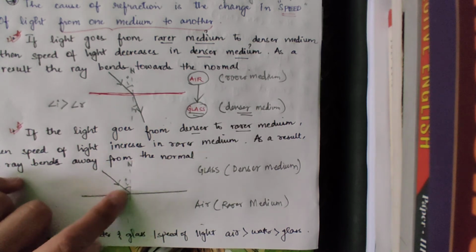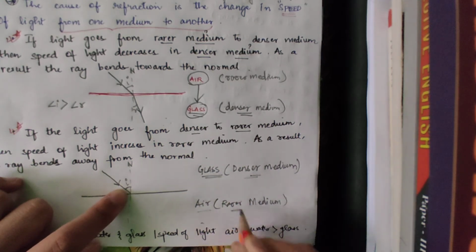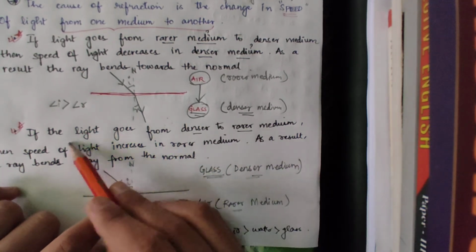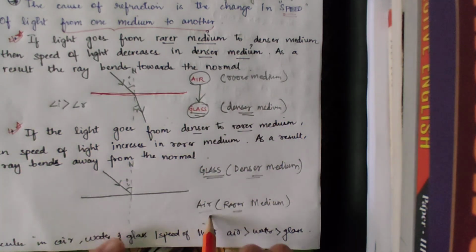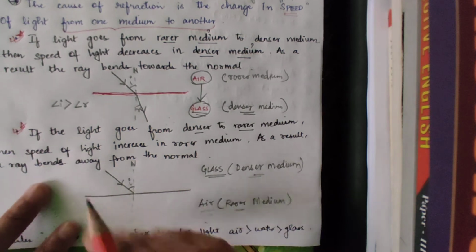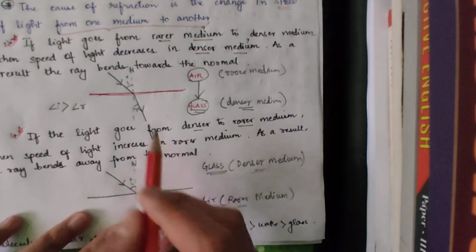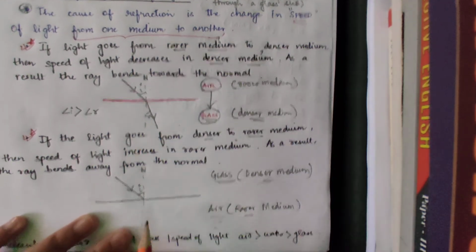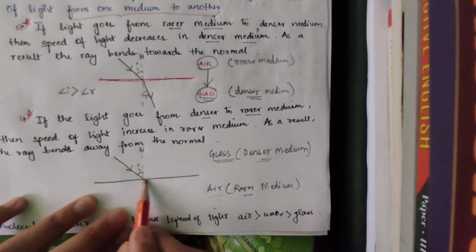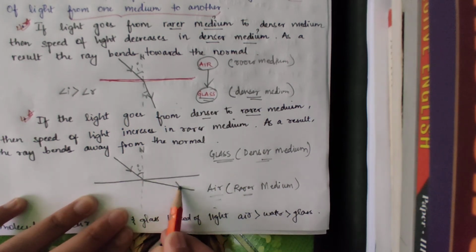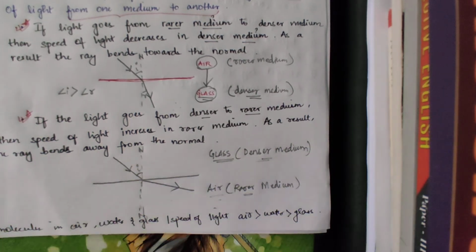So here the ray of light comes, but since this is glass, a denser medium, and this is a rarer medium, what are they saying? If the light goes from denser to rarer medium, the speed of light increases in rarer medium. Obviously, it will increase more in air. The speed of light will be more in air. As a result, the ray bends away from the normal. Do you see this normal? Earlier it bent closer to the normal, but here, since it is from denser to rarer, the ray of light will go away from the normal. It is going away from the normal.